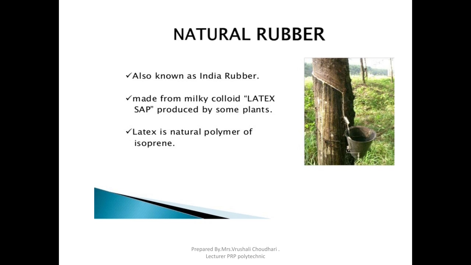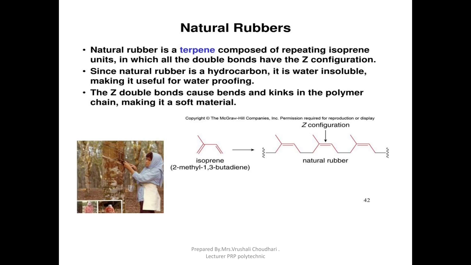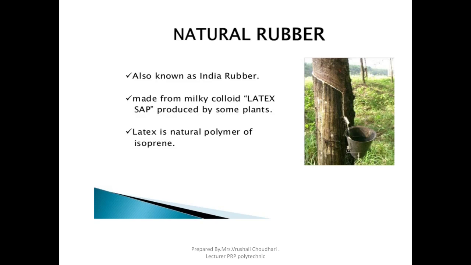How is rubber made? What is the source of rubber? It is also called Indian rubber. It is made from a milky colloidal liquid called latex sap produced from plants. These are the plants which produce a milk-like liquid, and we collect that liquid.